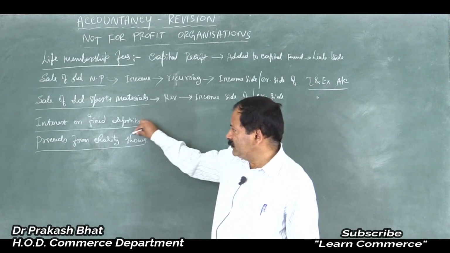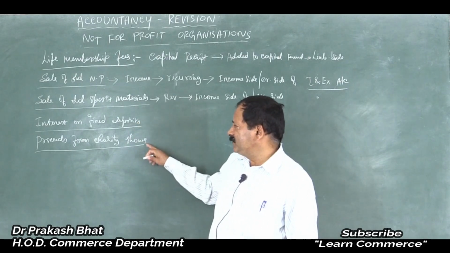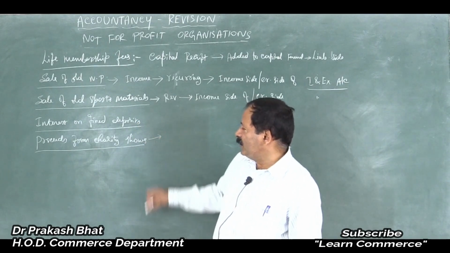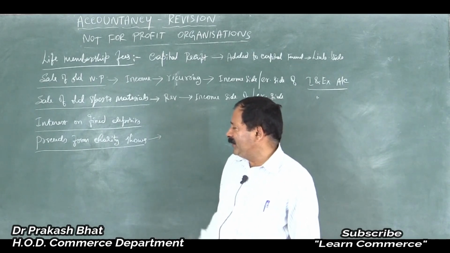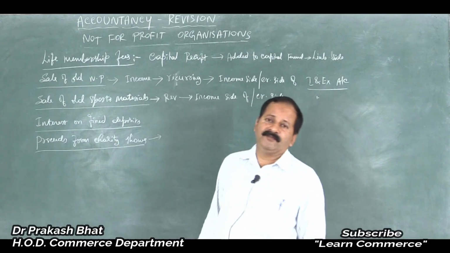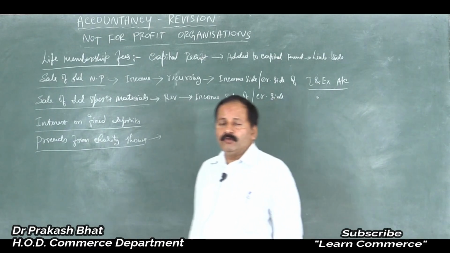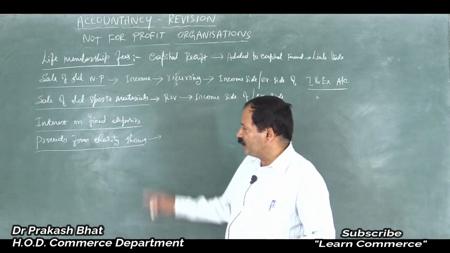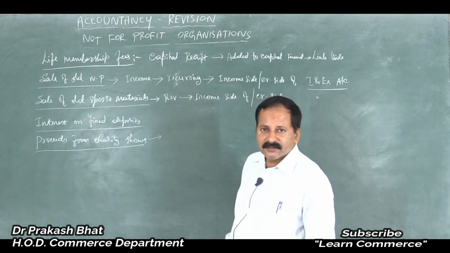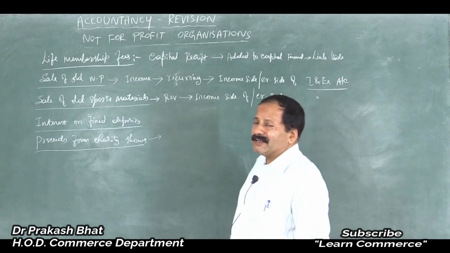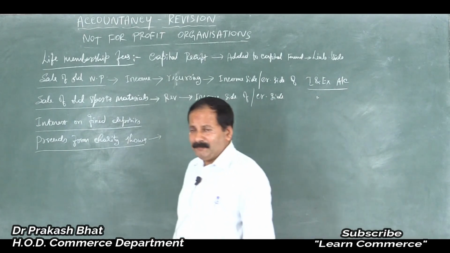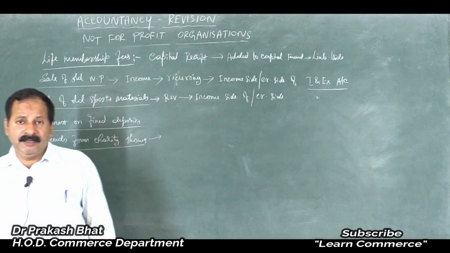So any gate collection, or any income derived by collecting from the public who come to watch the show, is a regular income and recurring in nature.